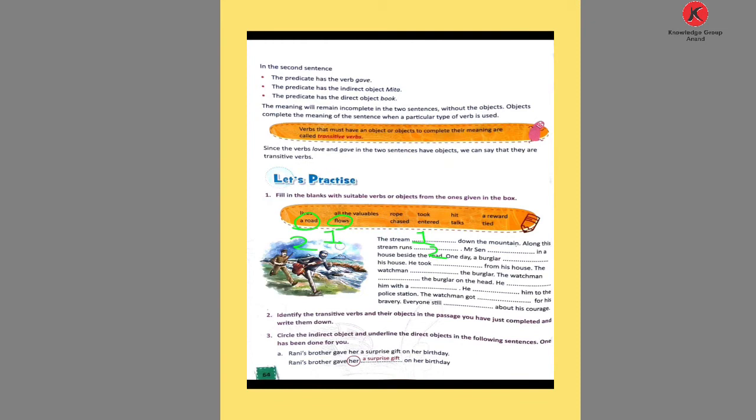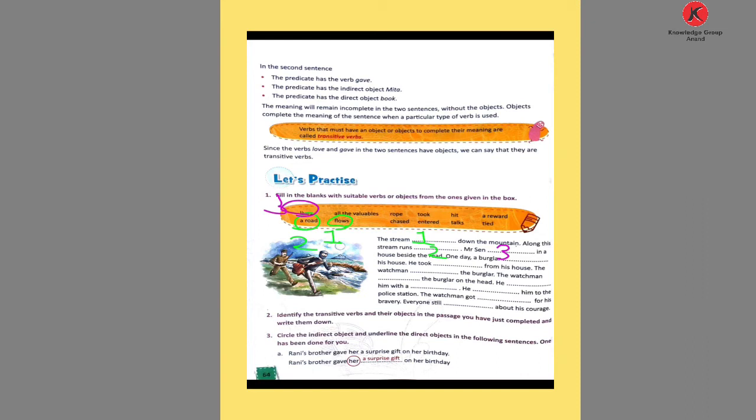Mr. Sen blank in a house beside the road. Mr. Sen lives. So the third answer is lives. Mr. Sen lives in a house beside the road.